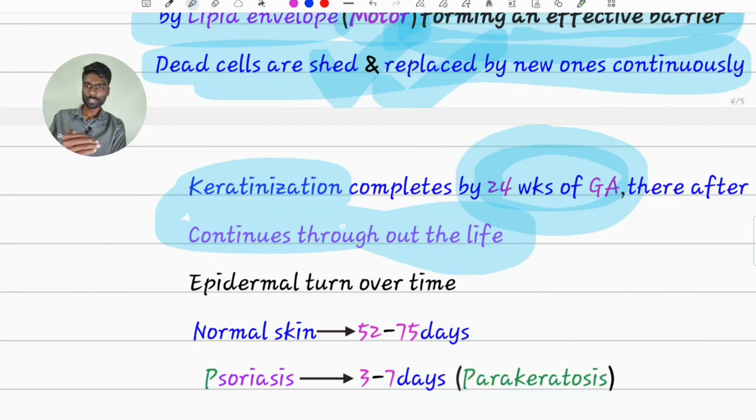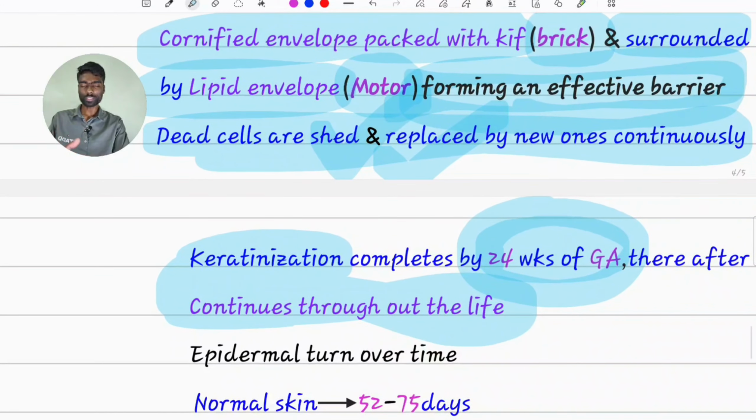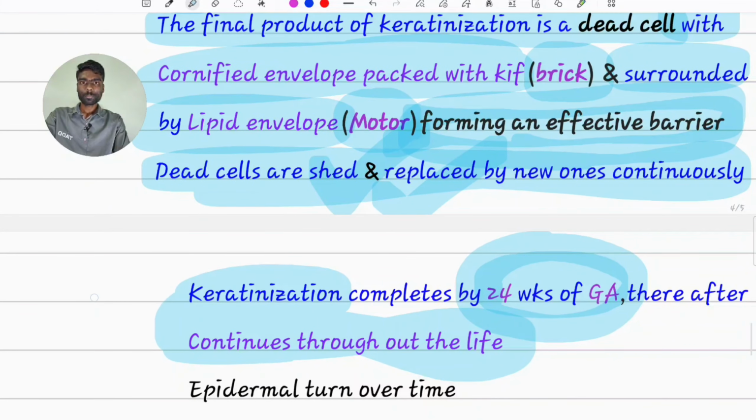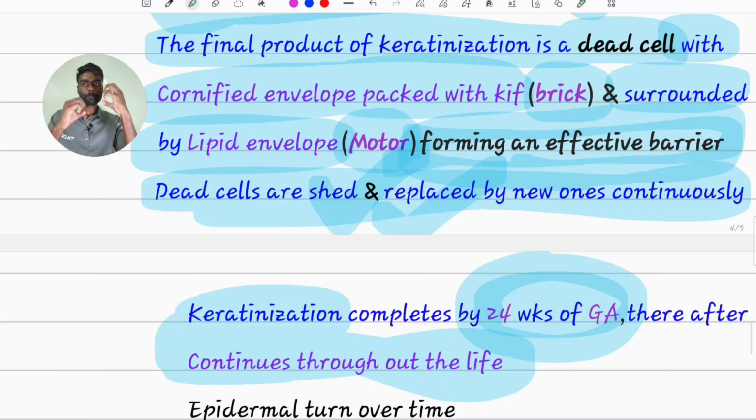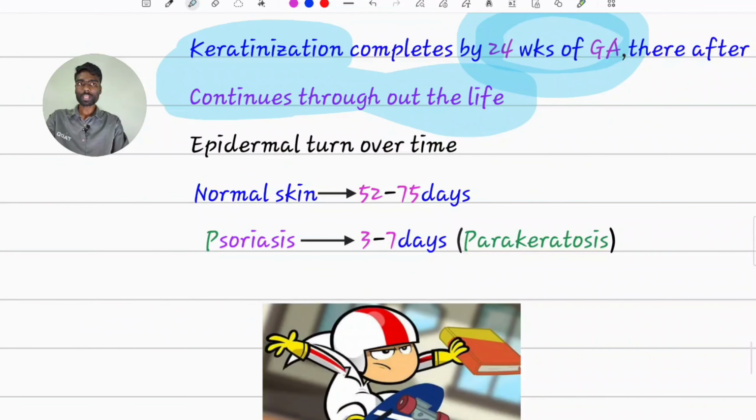Throughout life, cells will die, shed off and be replaced by new ones. This brick and mortar, the cornified cell envelope and cornified lipid envelope, also get attached to each other by ester linkages, mainly by acyl ceramides. Epidermal turnover time for normal skin is 52 to 75 days.